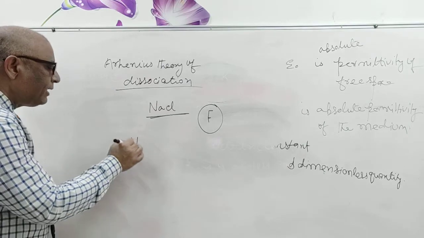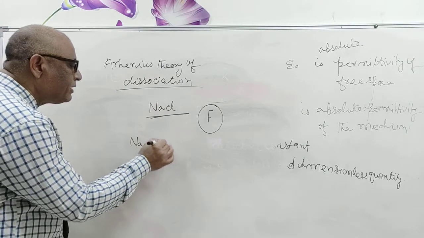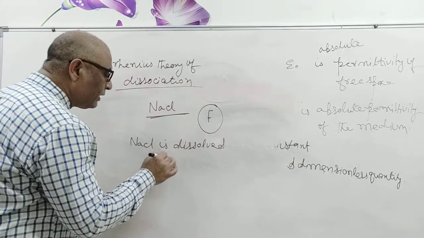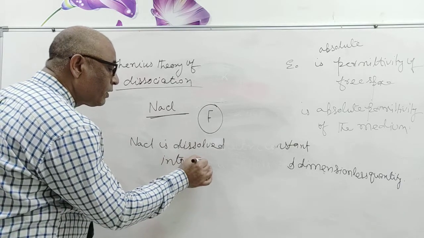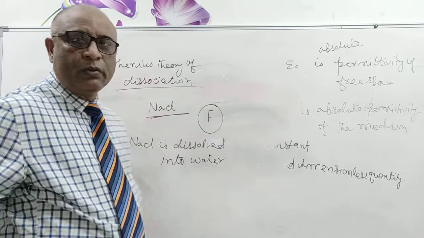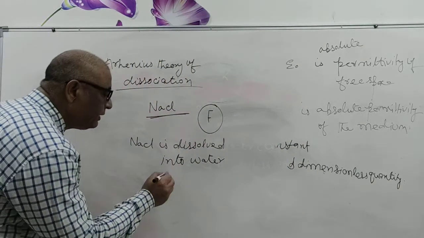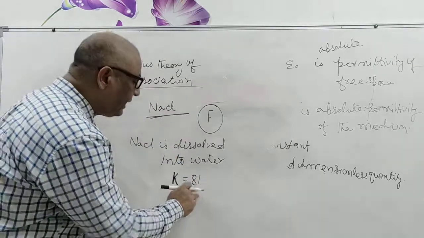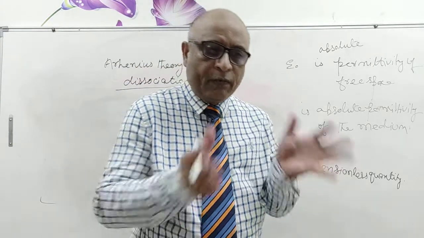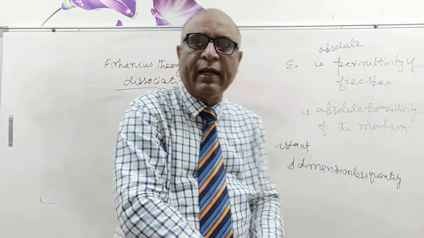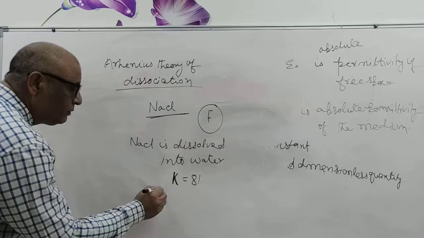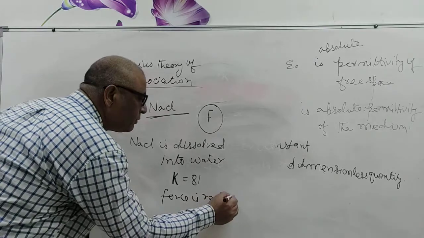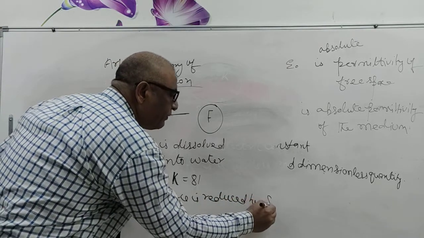Now NaCl is dissolved in water. You know that the dielectric constant of water is 81. When NaCl is dissolved in a solvent like water, the force is reduced by 81.